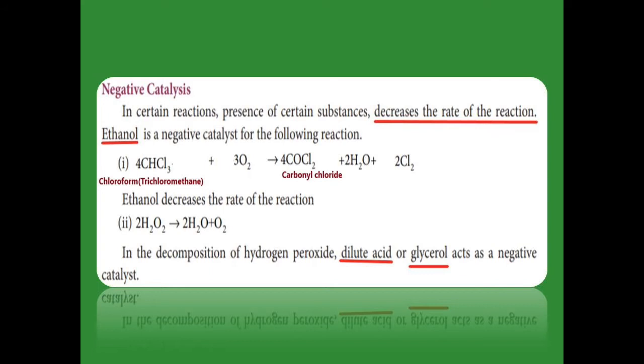For example, chloroform, CHCl3, when it reacts with oxygen, gives carbonyl chloride, water and then chlorine. In this reaction, the speed of the reaction is decreased by ethanol. So ethanol is a negative catalyst. Then another example, hydrogen peroxide. The decomposition of hydrogen peroxide gives 2 moles of water and 1 mole of oxygen. In this reaction, suppose we use dilute acid or glycerol, the speed of the reaction decreases. So the dilute acid or glycerol is called a negative catalyst for this reaction.